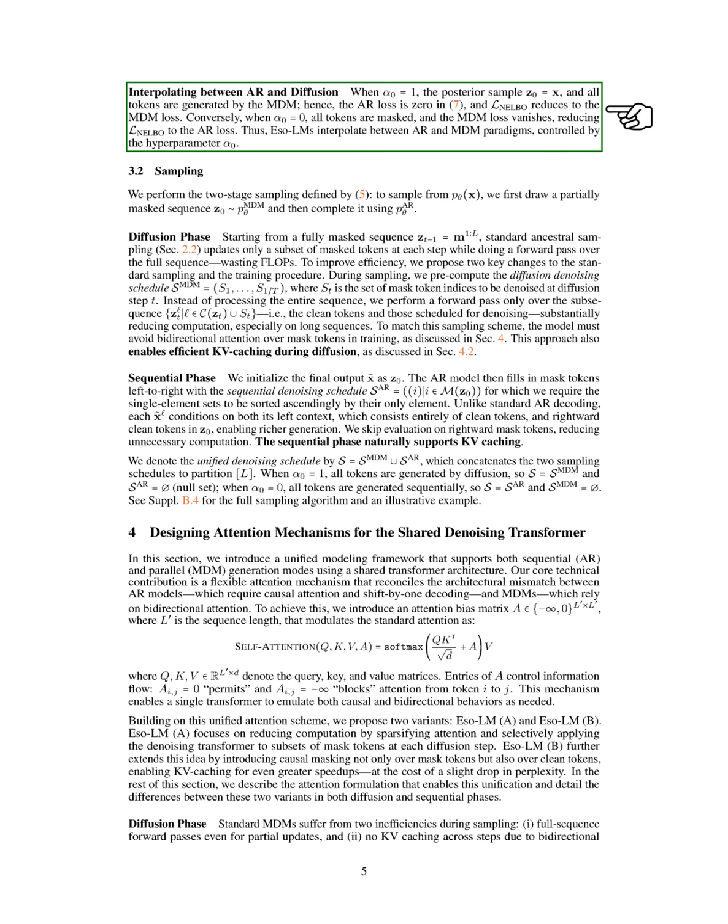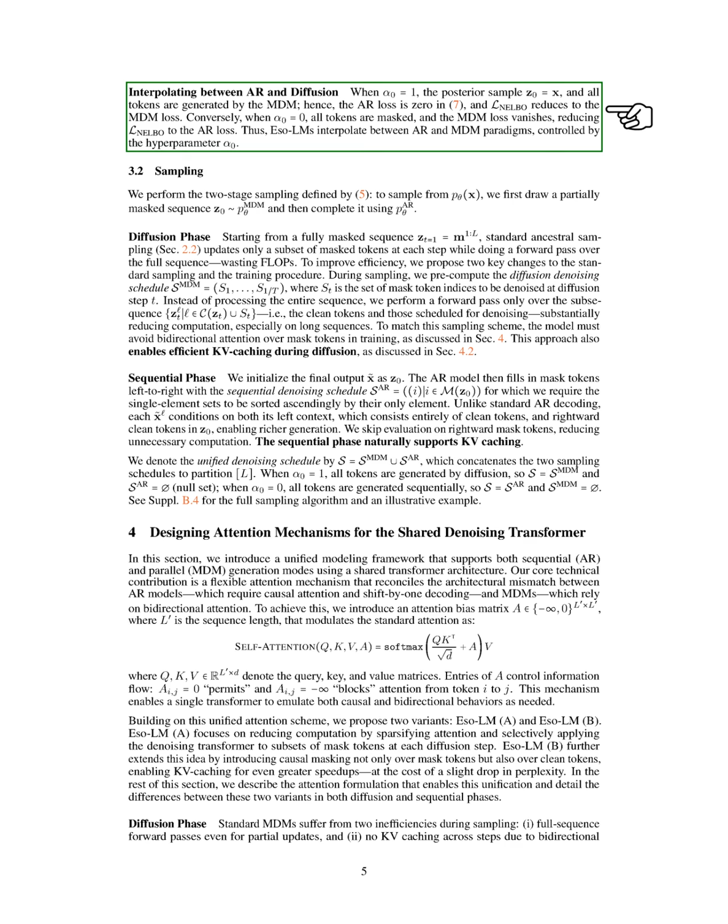Section: Interpolating between AR and diffusion. In this section, we explore the interpolation between autoregressive AR and diffusion models. When the parameter alpha 0 equals 1, the posterior sample z0 equals x, and all tokens are generated by the MDM, resulting in a 0 AR loss. Consequently, the NELBO loss simplifies to the MDM loss.